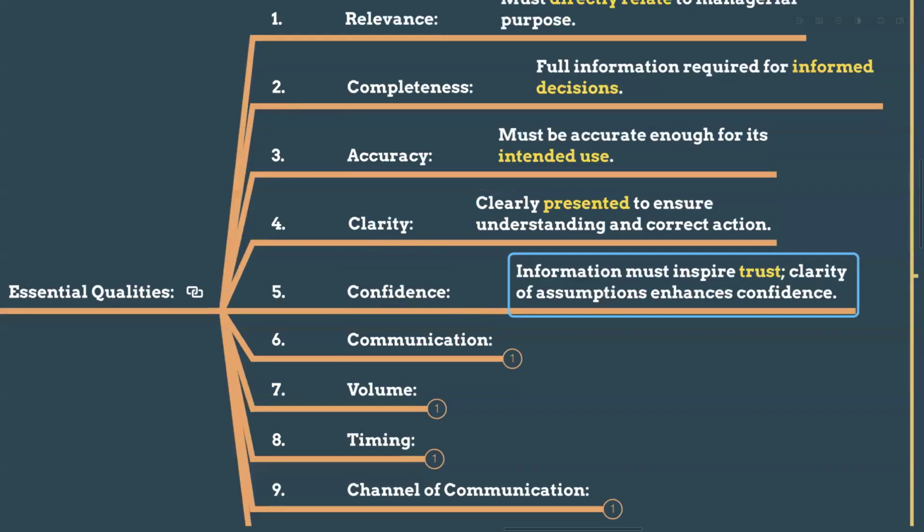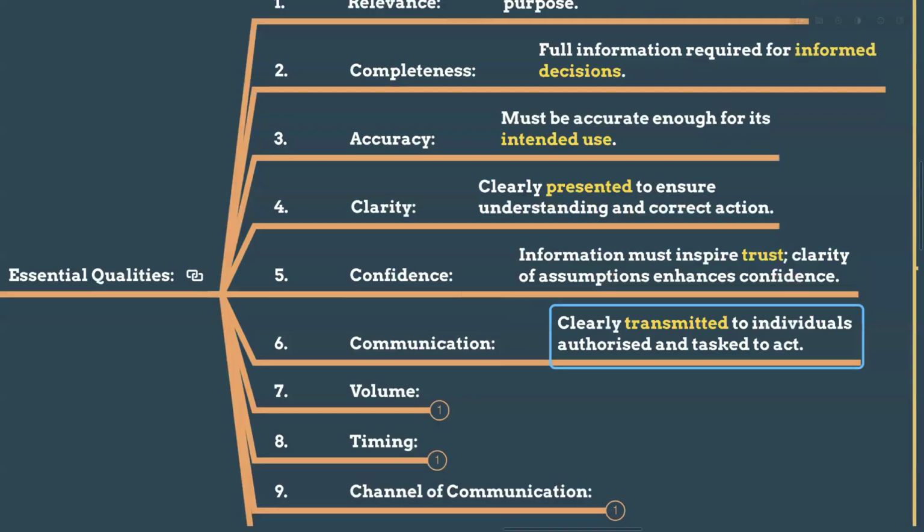And confidence. The information must inspire trust. Clarity of assumptions enhances the confidence. A bank must trust its risk analysis. If they are going to give loans to a particular organization or person, they must analyze the risk. If the assumptions are that we have analyzed their bank statements, their current account balances, and the bank loans obtained before were paid regularly, then our risk is at an appropriate level. That is the risk analysis, and it gives you the confidence.